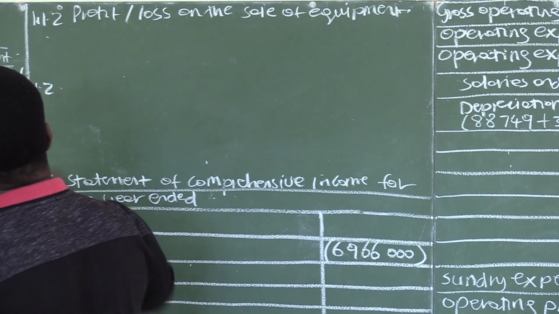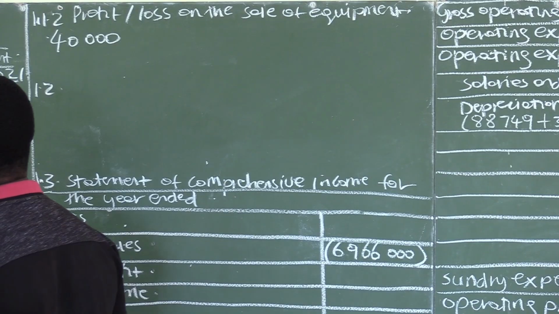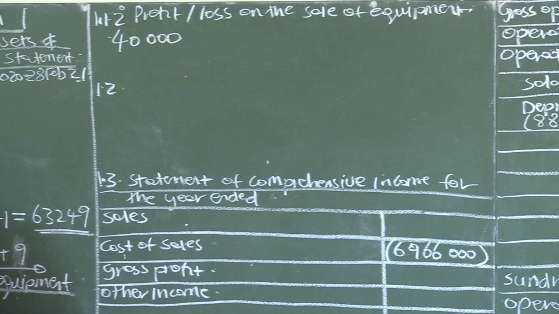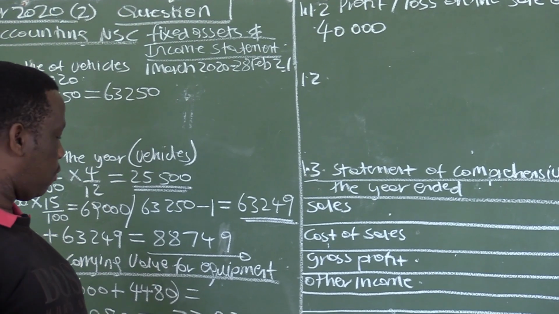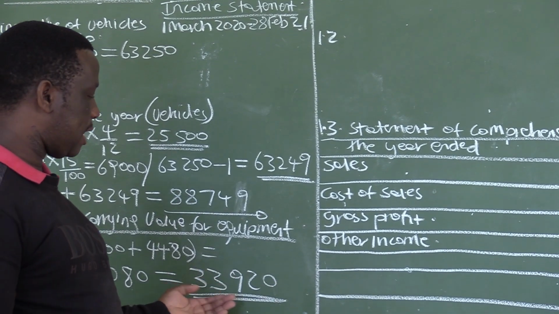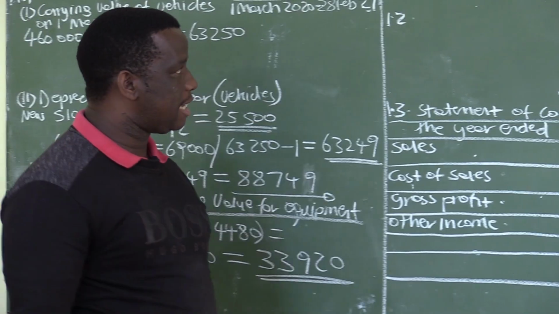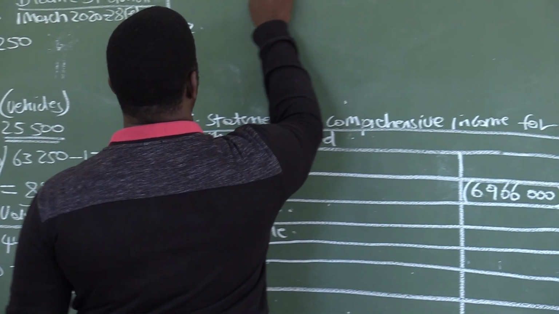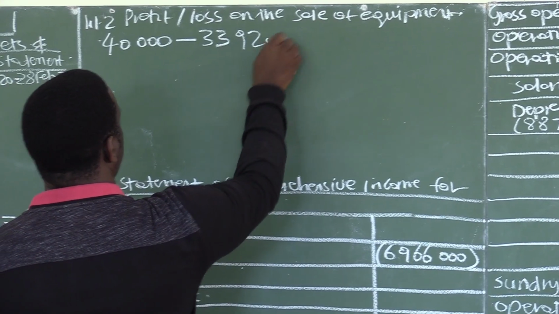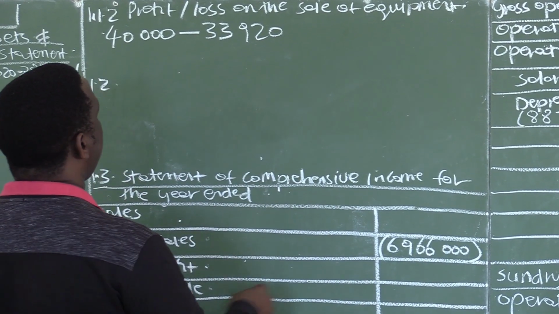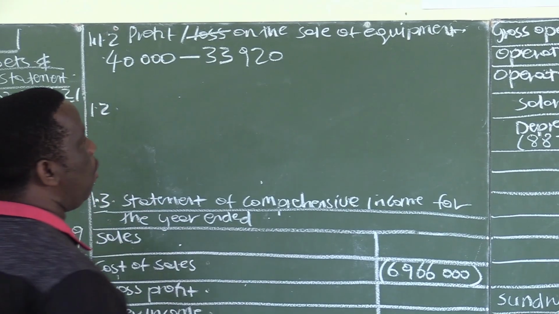If you look at the price, this equipment was sold for 40,000. But the carrying value, the correct amount at which this equipment was supposed to be sold for, is 33,920. So the selling price compared to the value, 33,920, is telling us that we have made a profit, so we can confidently strike off this loss.